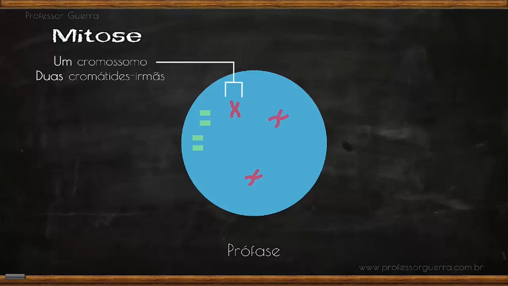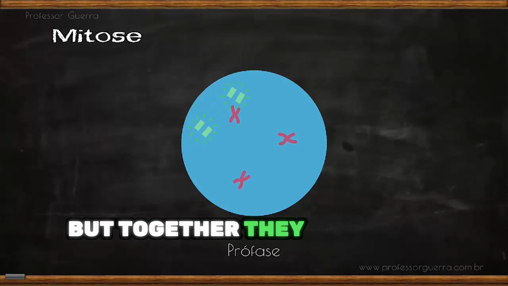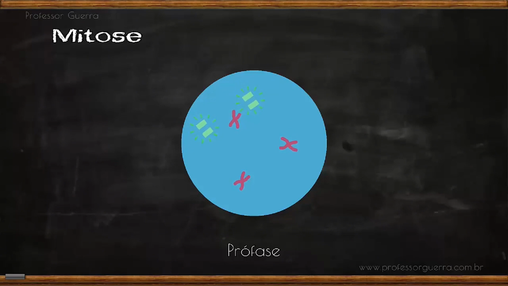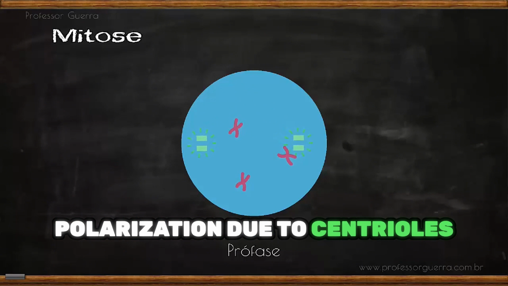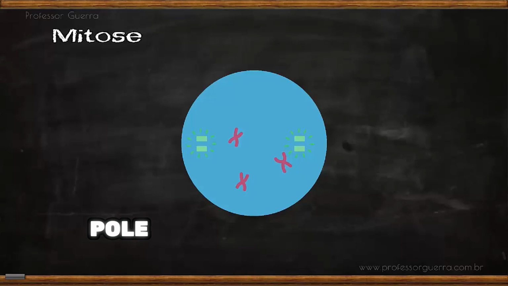At this stage, a chromosome is split into two sister chromatids. Each chromatid is a copy, but together they still form one chromosome. Another prophase event is cell polarization due to centrioles. Each centriole moves to a cell pole and generates aster fibers.